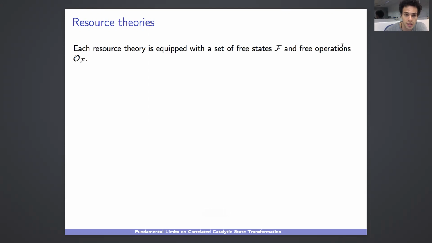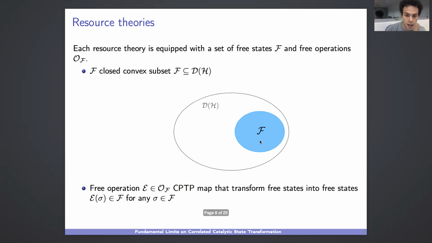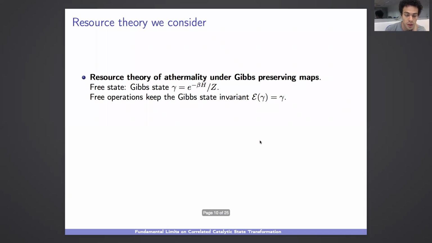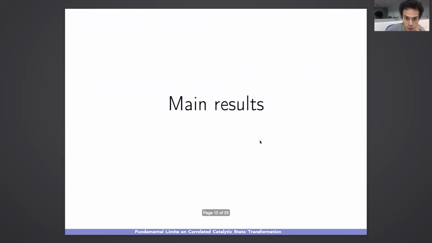So what are resource theories? Each resource theory is equipped with a set of free states and free operations. A set of free states is just a subset of quantum states with some mathematical properties, and free operations map free states into free states. So in our work, we considered the resource theory of athermality, where the free state is the Gibbs state and the free operation leaves the Gibbs state invariant, and the resource theory of coherence, where diagonal states are free states, and free operations are defined accordingly.